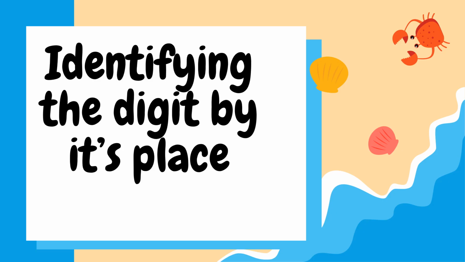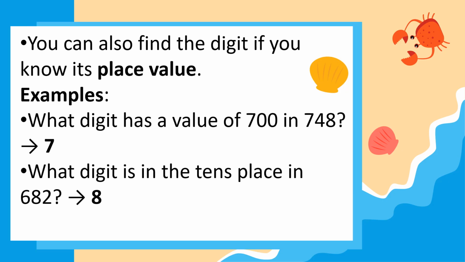Now, let us identify the digit by its place. You can also find the digit if you know its place value. Alam mo na yung place value, alam mo na yung number or digit. So what digit has a value of 700 in 748? Of course, the digit is 7.